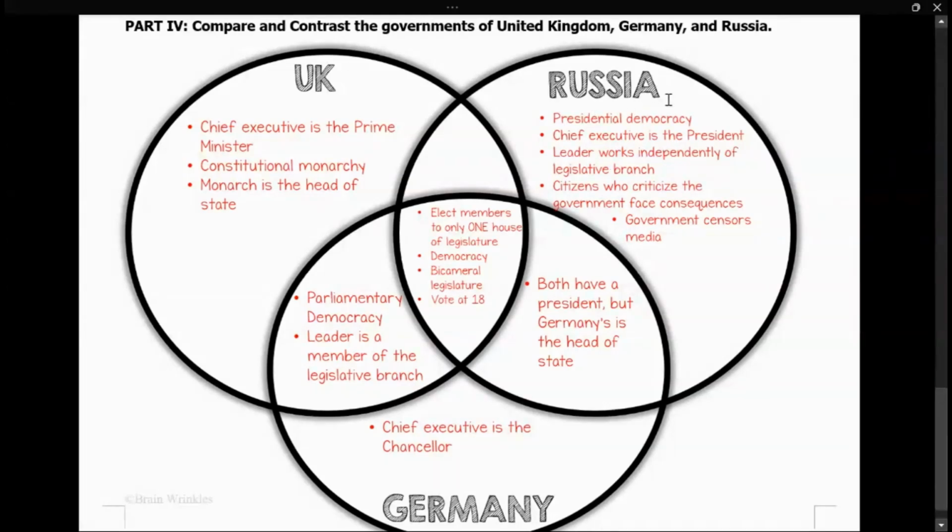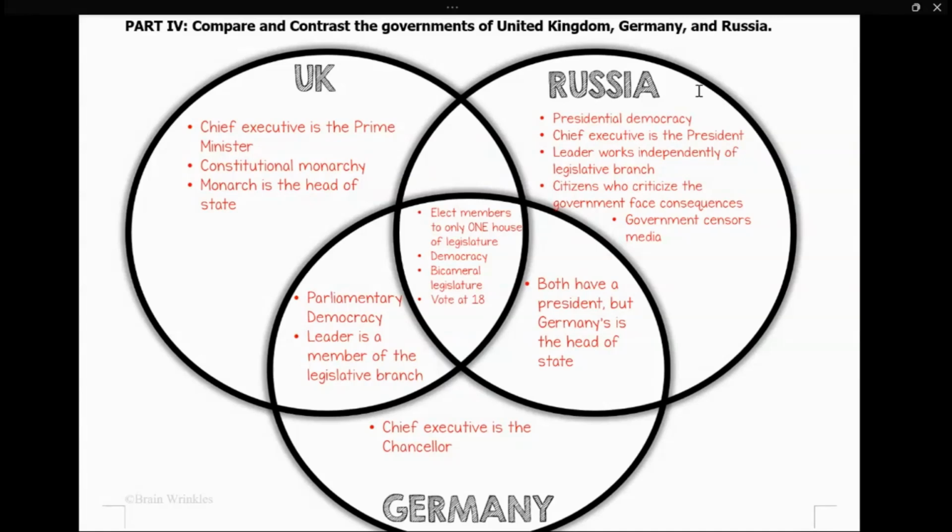Russia, to start with, has a presidential democracy. Their chief executive is called the president. So the president is the top of the top in Russia. And of course, we also talked about how citizens who criticize the government face consequences and the government censors media. In Germany, the chief executive is the chancellor. That is the difference. Russia has a presidential democracy, Germany has a parliamentary democracy. In Germany, the chief executive is called the chancellor, and in Russia, because it's a presidential democracy, the head of the government is a president.